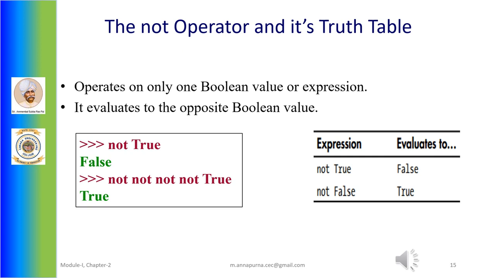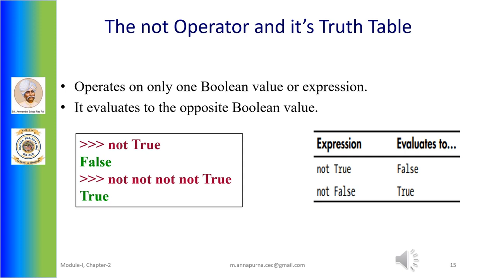The NOT operator and its truth table. The NOT operator operates on only one Boolean value or expression, so it is considered a unary Boolean operator. The NOT operator simply evaluates to the opposite Boolean value. If you observe the truth table of the NOT operator, we can see that when a NOT operator is applied on a true expression, it evaluates to false and vice versa.